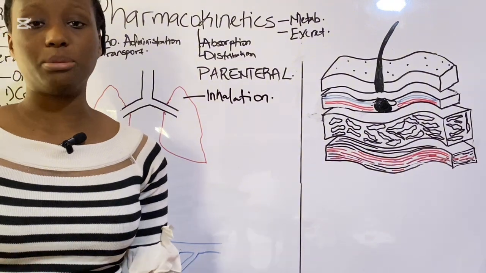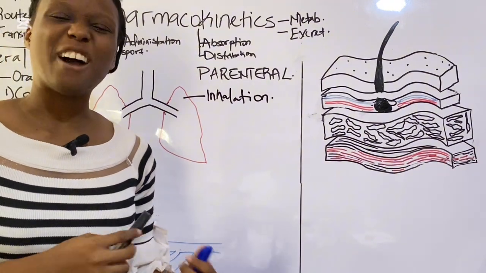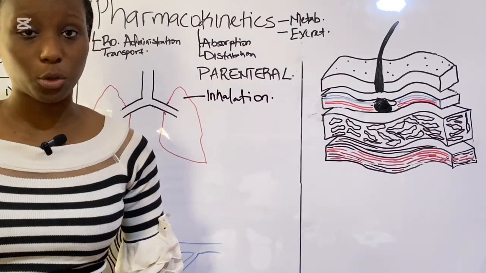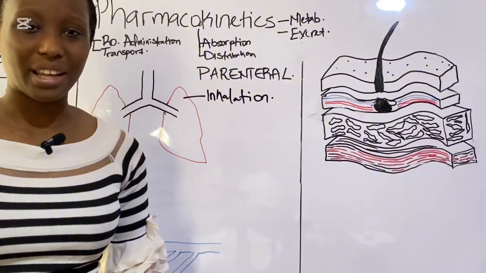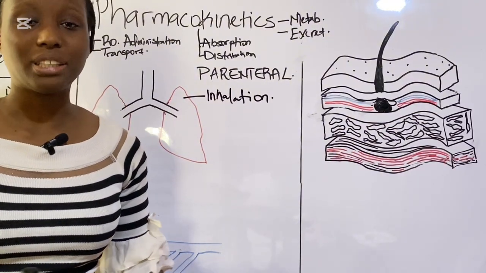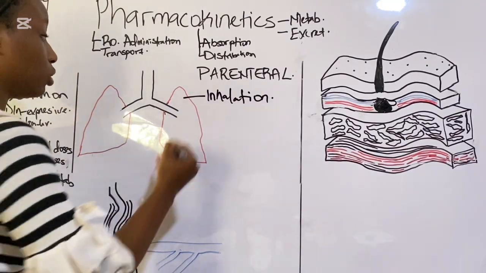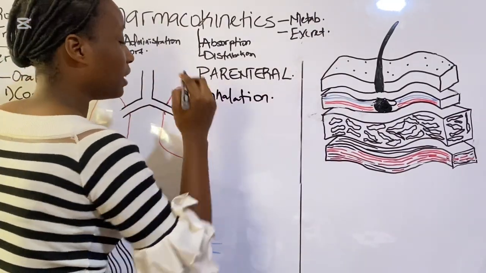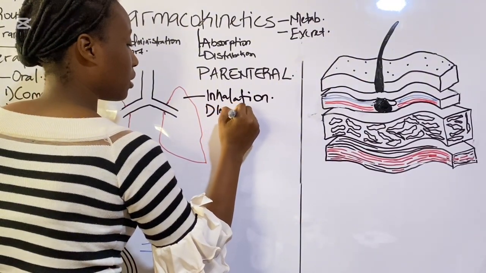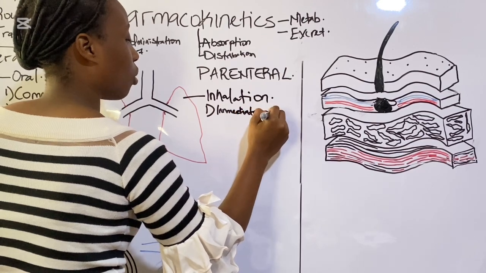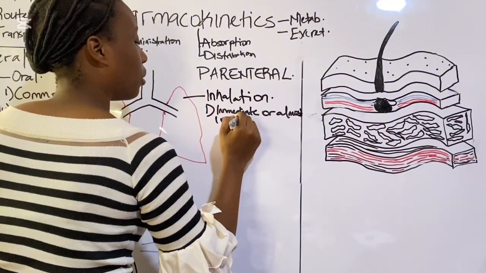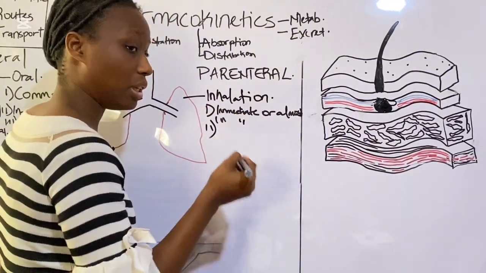Why is this even a route of administration? Because the lungs are very, very vascularized. Because the lung is the site of oxygenation of blood, it is very vascularized and there would be very close or almost immediate effects. So what are the advantages of this route of administration? Number one, the effect is immediate or almost immediate. Due to this quality, it can be used in emergency situations.